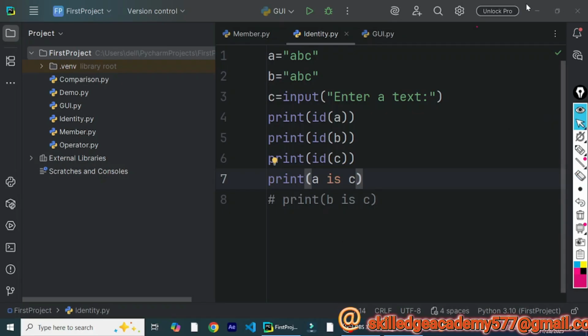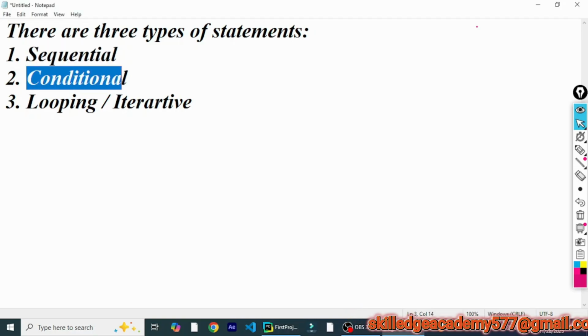Okay, so let's now concentrate on the conditional statement. As we have defined, conditional statements are those statements or groups of statements whose execution is dependent upon a condition. Now we have also discussed what a condition is.